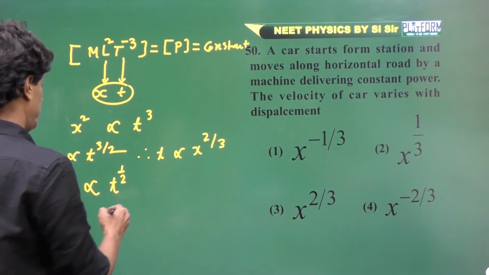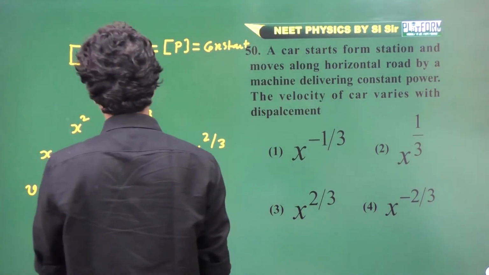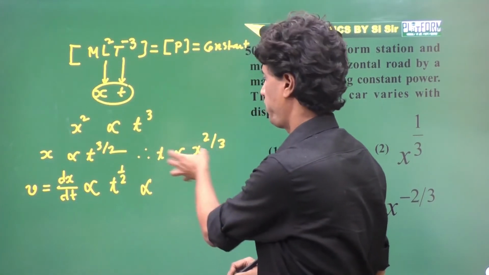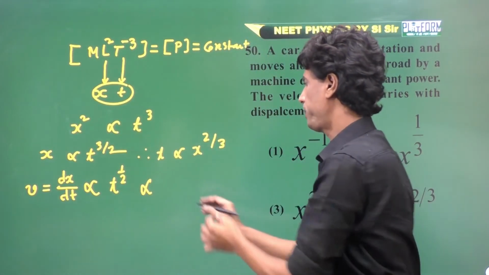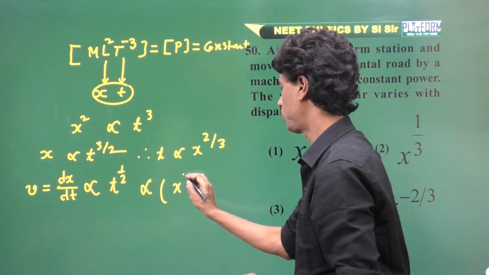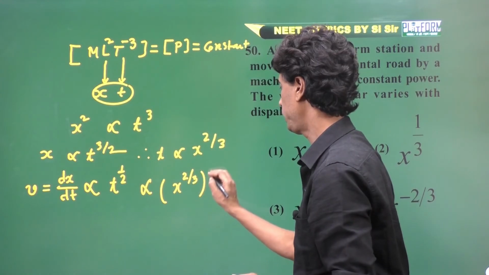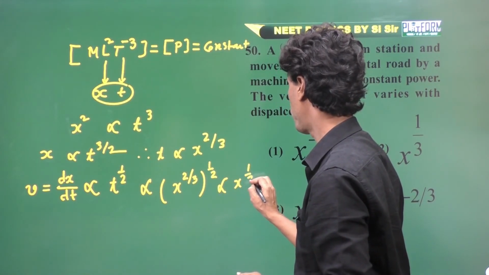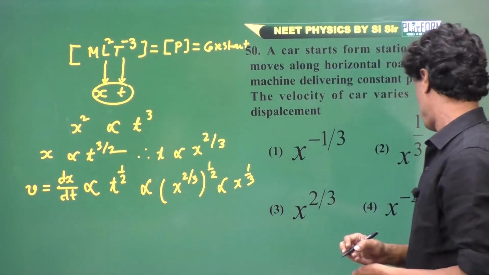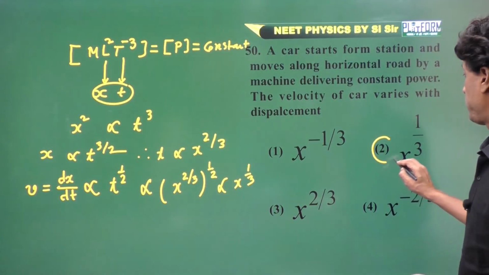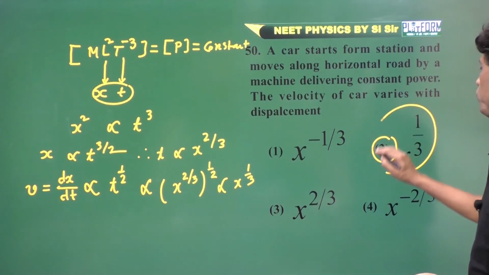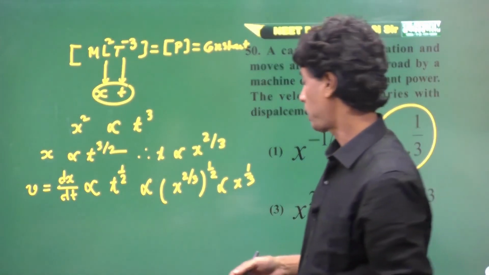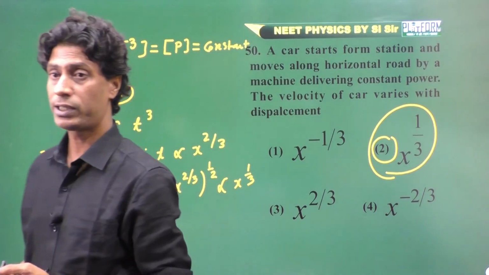And t also varies with the displacement. It is x to the power 2/3, and to the power half. Finally it is x to the power 1/3. So the right option here is 2. The velocity of the car varies with the displacement as x to the power 1/3.